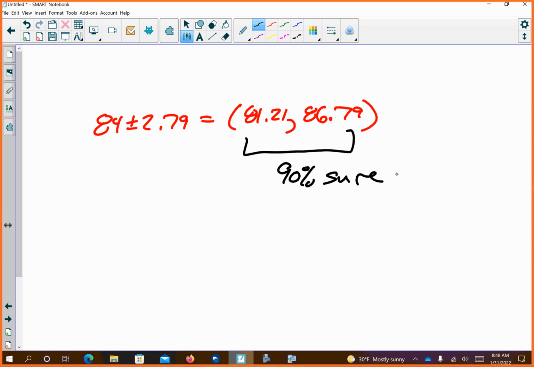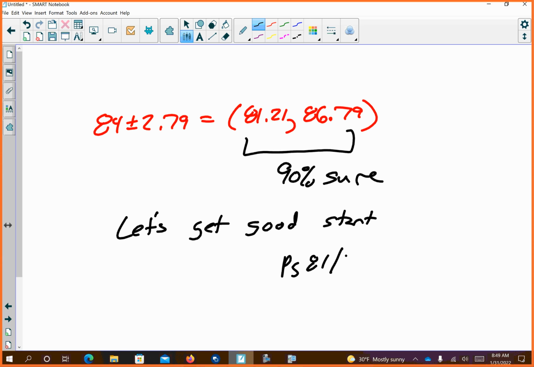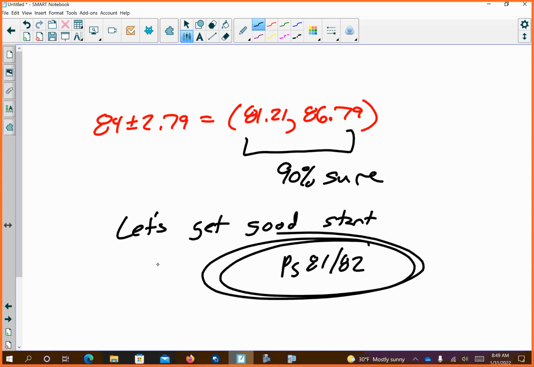Can't see my board. Let's get a good start on page 81, 82. Happy to help you on that if you need any help. But I'm going to stop my recording there. Sound good?